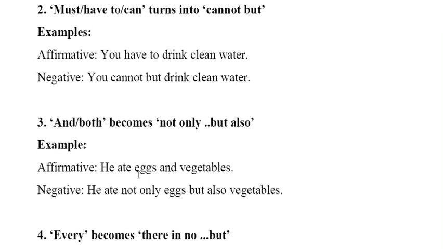Negative will be: he ate not only eggs but also vegetables. So simply, and and both will be changed to not only but also. The same way, if you find not only but also in a negative sentence, for affirmative we'll take and or both.